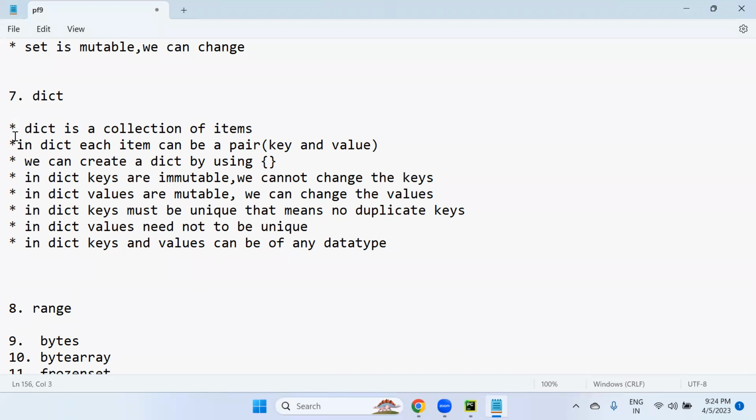These are all the rules and regulations about what? Dictionary. A dictionary is a collection of items. In a dictionary, each item is a pair, that is key and value only. We can create a dictionary by using curly brackets. Keys are immutable, cannot change the keys. Values are mutable, we can change the values. Keys must be unique, that means no duplicate keys. Values need not be unique, duplicates are possible. Keys and values can be of any data type. Let's see all these rules and regulations about this dictionary.